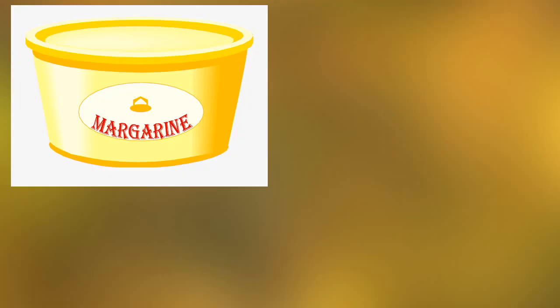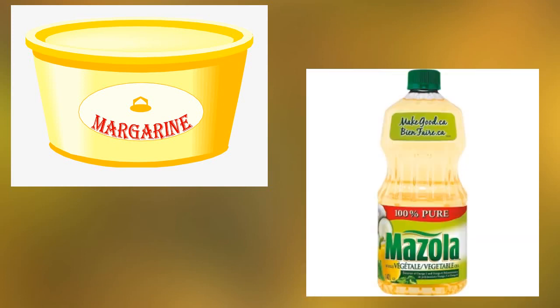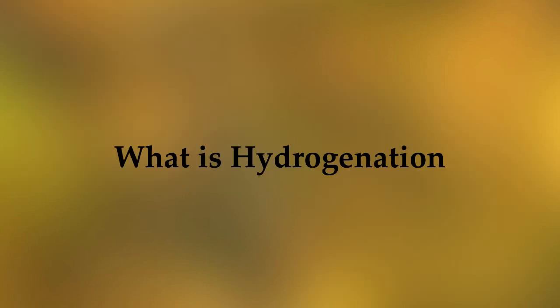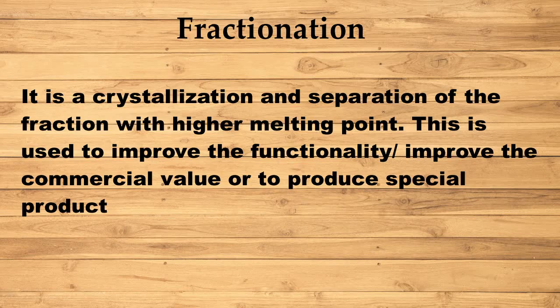When you pick up a box of margarine, do you know that it is made from liquid vegetable oil? Don't you believe me? That is because vegetable oil is hydrogenated. What is hydrogenation? It is the process that adjusts the consistency of oil according to the physical properties which make it spreadable. Fractionation is a crystallization and separation of the fraction with higher melting point by filtration.